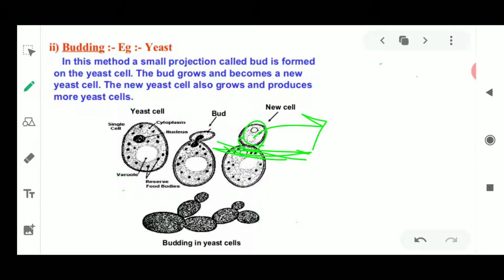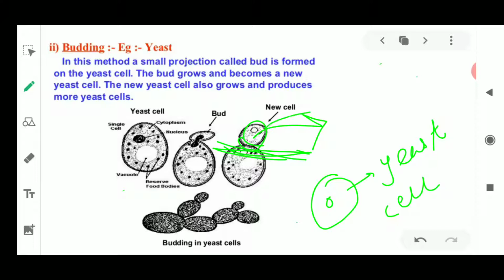This grows again and gives rise to a new yeast cell. Okay, and this is a fully grown yeast cell. Again this gives rise to new buds, and this again is going to grow into a fully grown yeast cell.